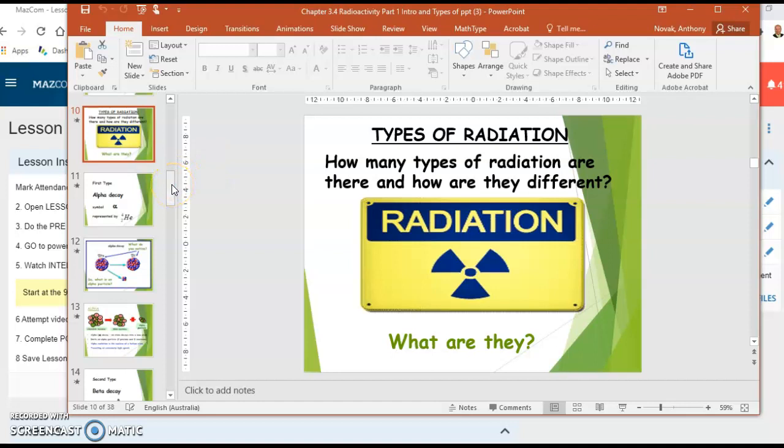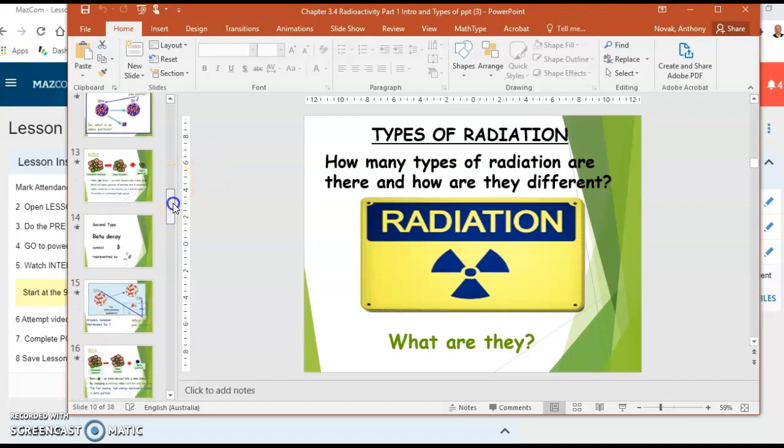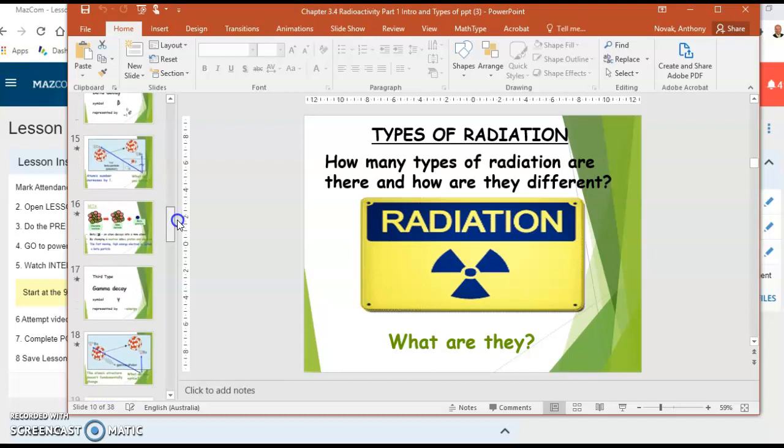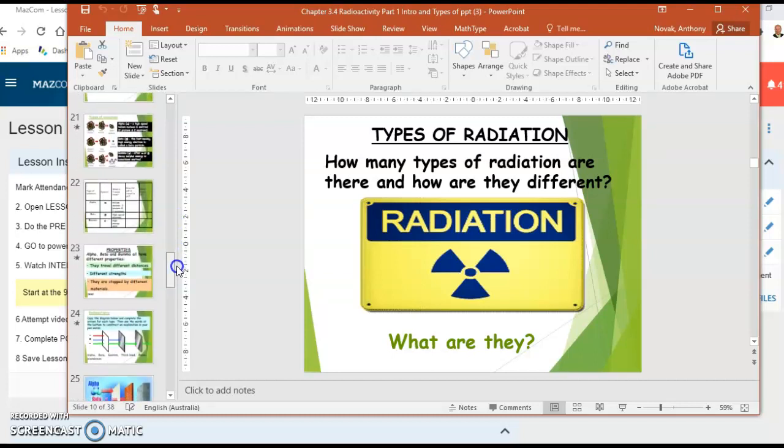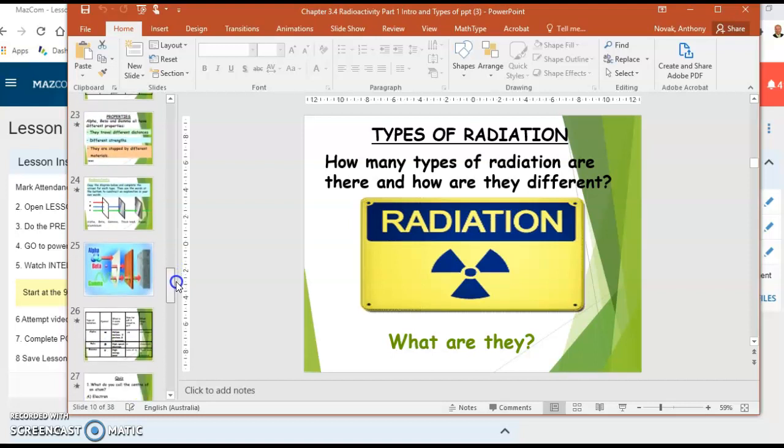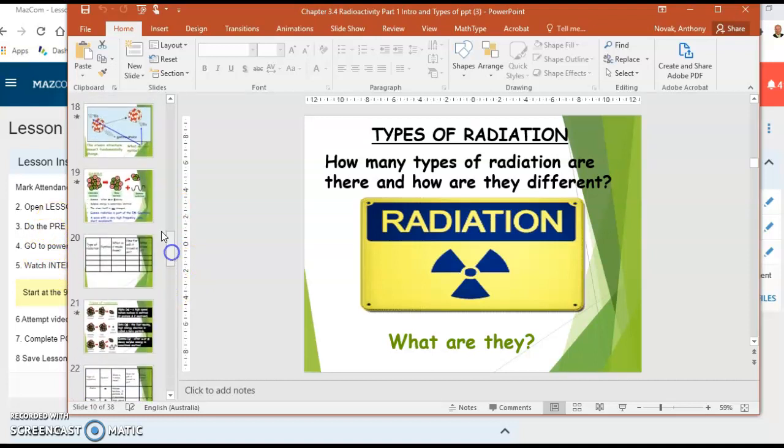We already spoke about alpha and beta, and you will also be shown main features of them, such as their penetration power. Don't forget you're only going to slide number 19.